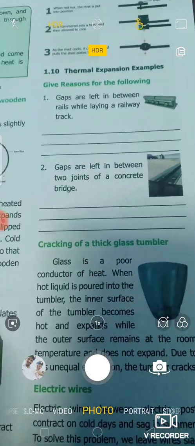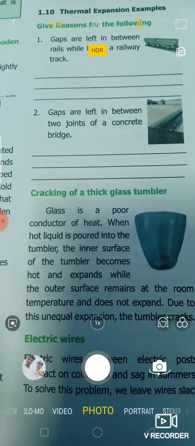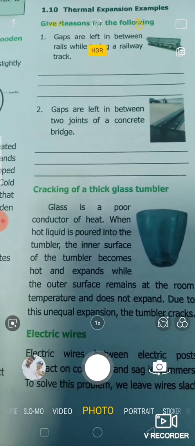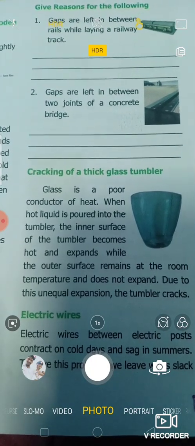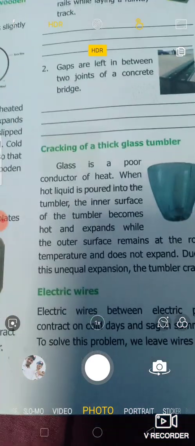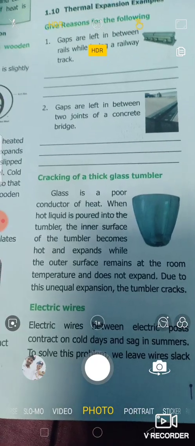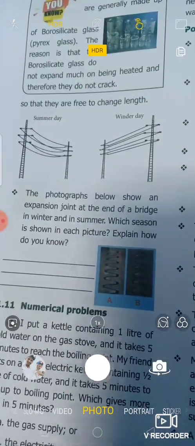Cracking of a thin glass tumbler. Glass is a poor conductor of heat. When hot liquid is poured into the tumbler, the inner surface of the tumbler becomes hot and expands, while the outer surface remains at room temperature and does not expand. Due to this unequal expansion, the tumbler cracks. Electric wires between electric posts contract on cold days and sag in the summers. To solve this problem, we leave the wire slack so that they are free to change length.